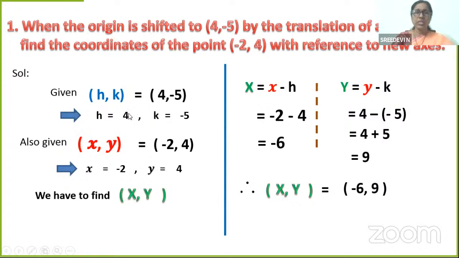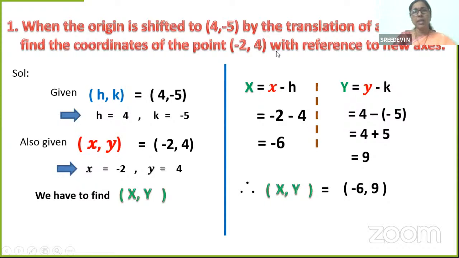Hope such simple problems need not be explained again, isn't it, students? You can do it just orally and tell me the answer. I know you're very smart. The only thing you need to be careful about is identifying the original coordinates and new coordinates. What is given? What do we need to find out? We found the new coordinates when original coordinates are given.